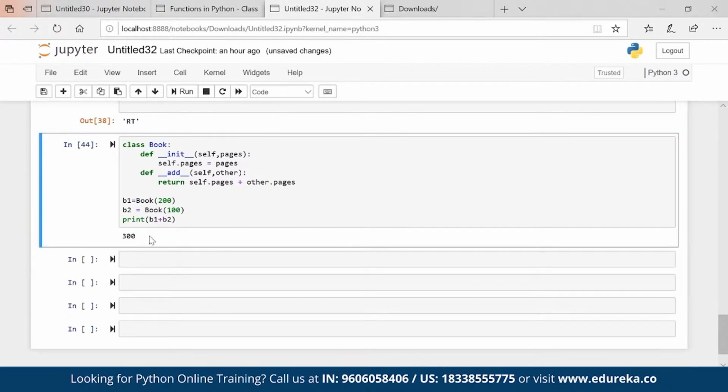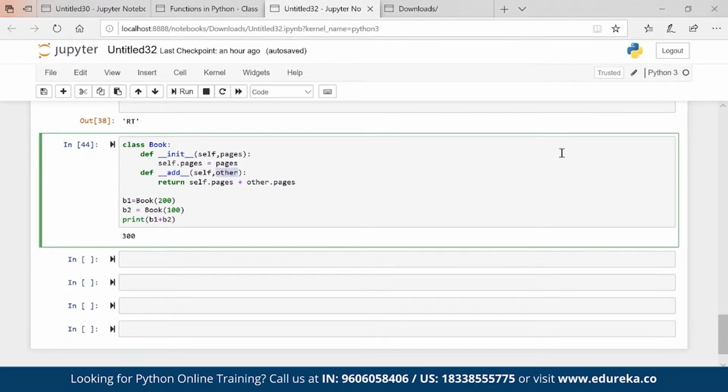If I execute, you see we are getting 300. So basically what happened? B1 goes to self, B2 goes to other, and it is summing up the values. I can put anything here. You can put any name. Edureka, you can put, no issues. So that is how you can add multiple values as well, using two objects.